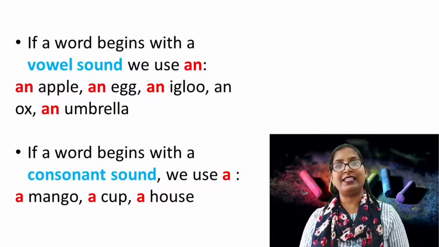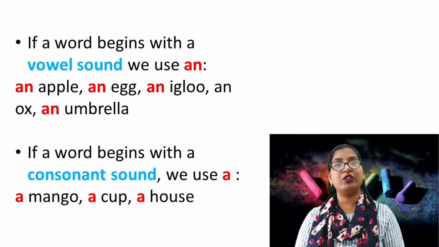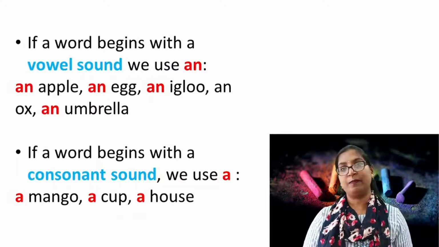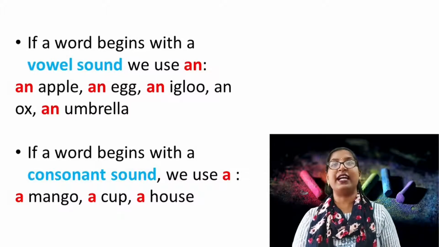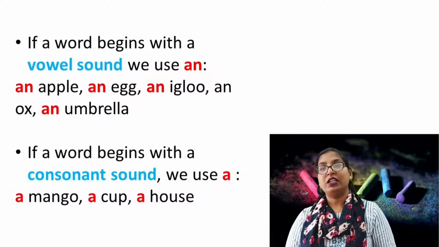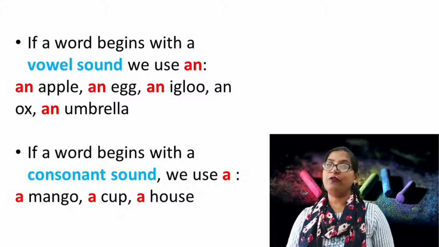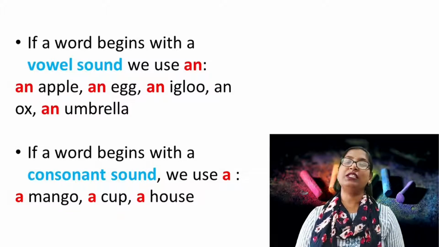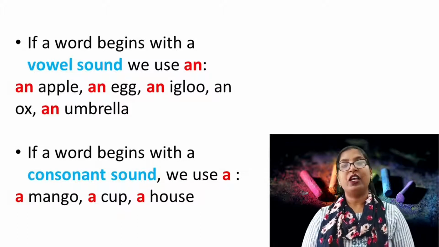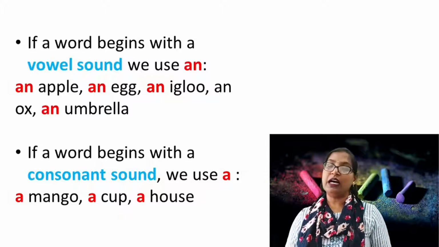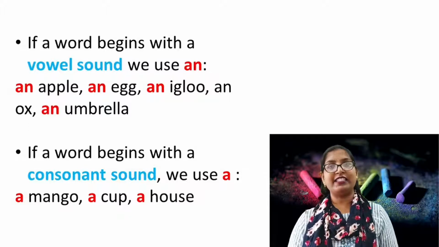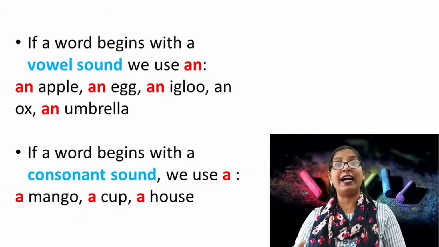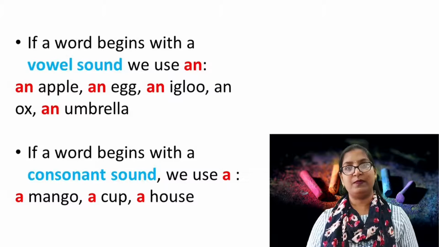In all these examples, we can see all the words begin with a vowel as well as with a vowel sound. That is why we have used the article an. The next point is, if a word begins with a consonant sound, we use the article a. A mango, a cup, a house. In all these examples, the words begin with a consonant as well as a consonant sound.